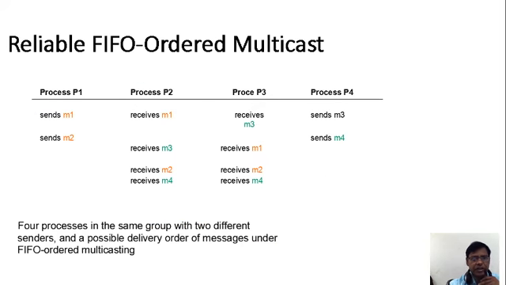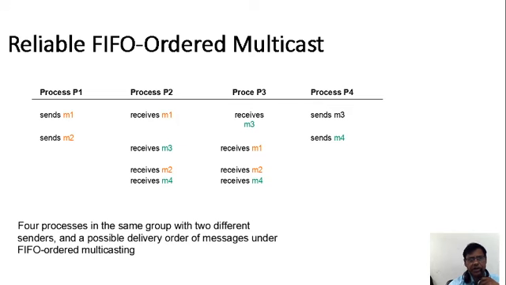Okay, reliable FIFO, that is first in, first out. Ordered multicast: processes P1, P2, P3, P4, and how the packets are transmitting. P1 sends M1 and receives M1, and receives M3 and sends M3. That is the number of packets transmitting between the four processes in the same group, with two different senders.